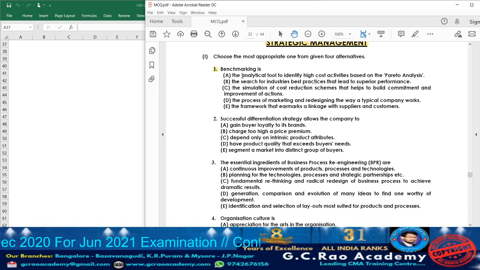What they are given? Benchmarking. What is benchmarking? We can tell it is a process of measuring the performance of a company's product, or it may be the services or processes, against those of another business which will be considered to be the best in the industry. They are going to compare with that of the another industry. That we are going to call it as what? Benchmarking. That is the meaning of benchmarking.